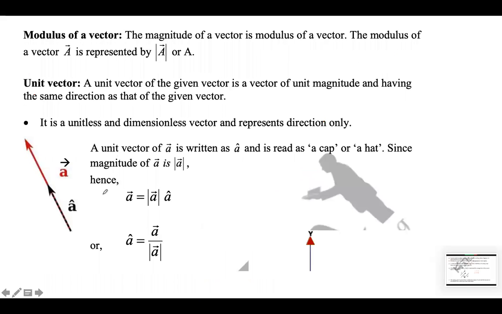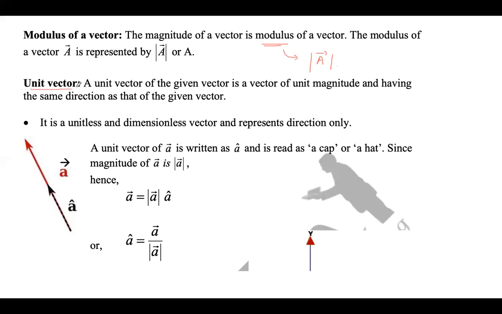Now the modulus of a vector: the magnitude of a vector is called the modulus of a vector. So how do you represent the modulus of a vector? You write the vector with two lines on both sides. So this gives you the modulus of the vector. Modulus means the magnitude of the vector, that is the length of that vector if you talk about the graphical representation.